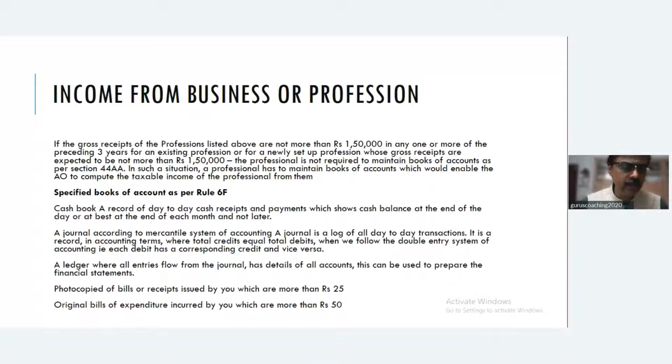Journal. You need to maintain relevant journals according to the mercantile system of accounting. A journal is a log of all day transactions, whatever day-to-day transaction happens, and it's a record in accounting terms where total credits equal total debits. And when we follow the double entry system of accounting, for each debit there is a corresponding credit and vice versa. So you need to maintain a cash book, you need to maintain a journal and a ledger where all the entries are posted into the ledger from the journal, and you have ledger balances, which is required to prepare a trial balance. And photocopies of bill receipts issued by you which are more than 25 rupees, and original bills of expenditure incurred by you which are more than 50.